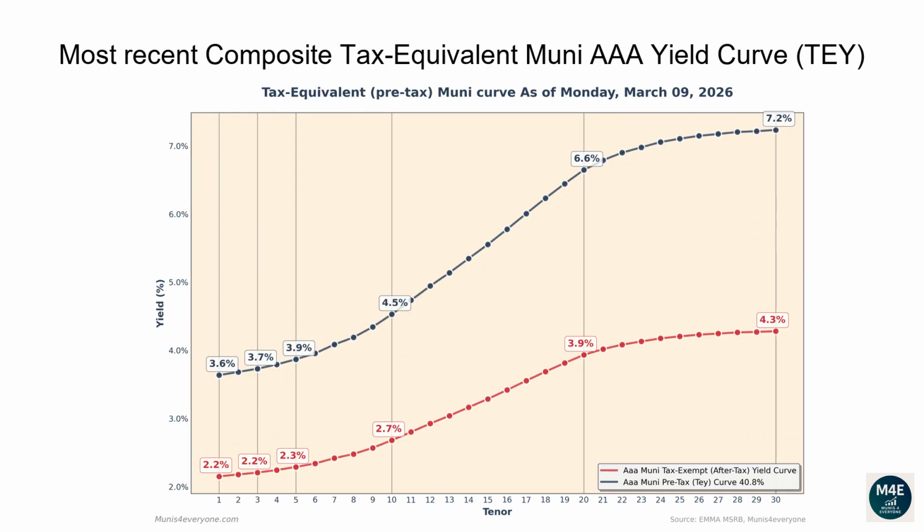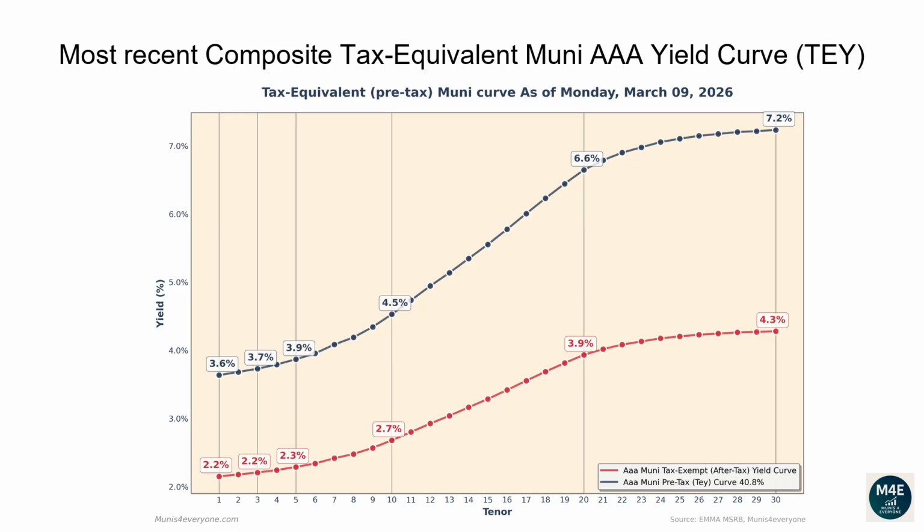Let's now go over the most recent composite tax-equivalent Muni AAA yield curve. The following graph shows, in red, the tax-exempt after-tax Muni yield curve, versus in blue its tax-equivalent pre-tax version, assuming a 40.8% top tax bracket as of March 9, 2026. Why would you care to see the tax-equivalent version of the Muni yield curve? More on this later. Let's first go over the pre-tax, aka tax-equivalent yield curve.